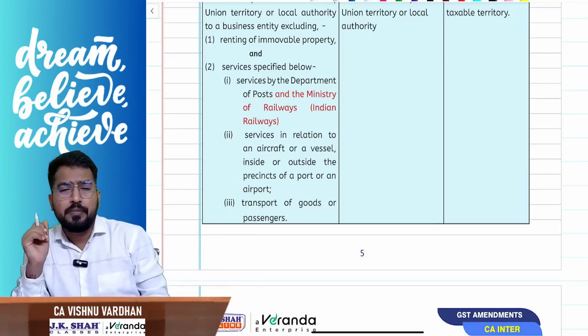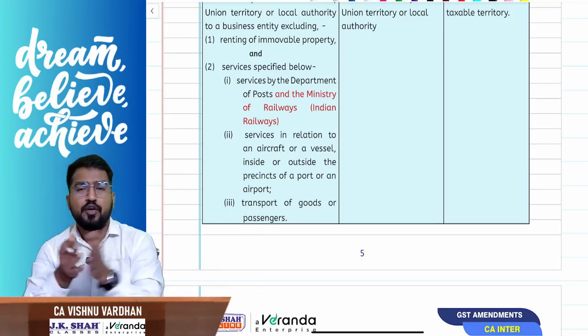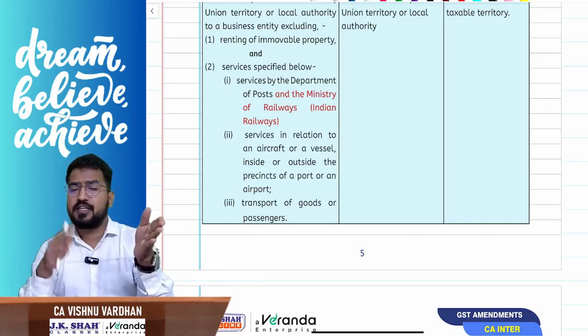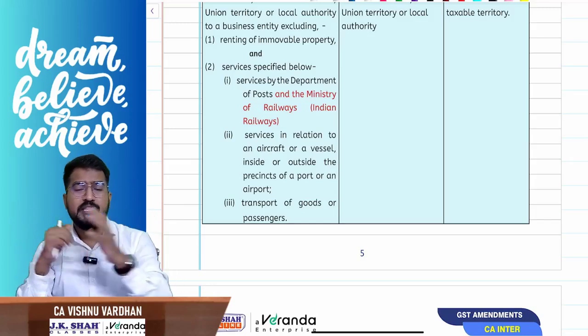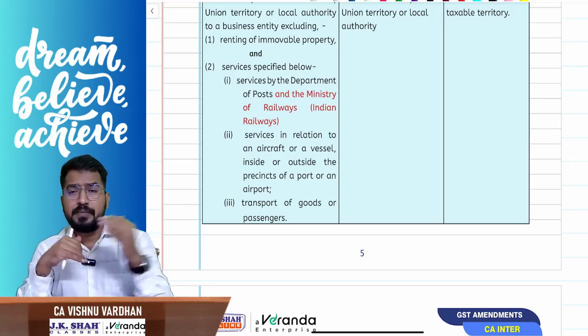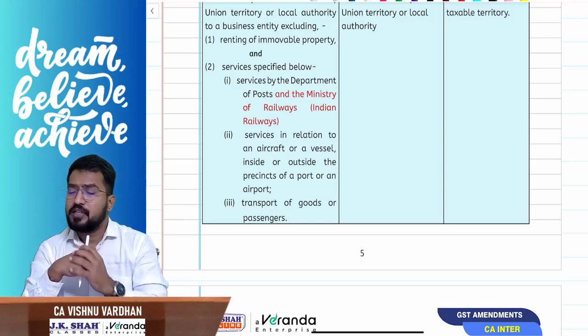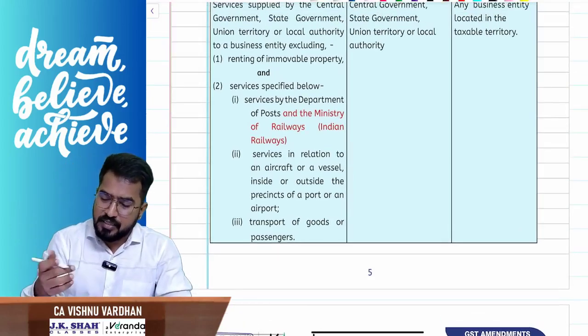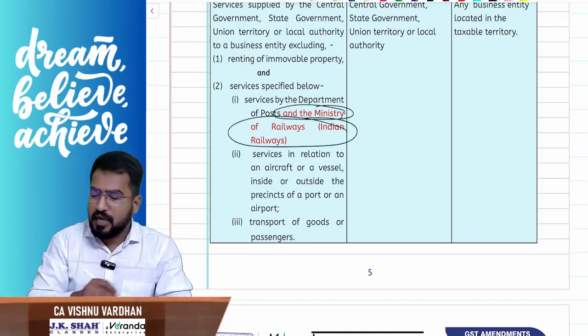If you remember, government services, RCM and exemptions combined discussion we have made during the lecture. Government will be having two types of customers. One is general public, the other is business entity. And all the government services to general public are exempt other than A, B, C, postal department, all that stuff. Correct? Do you remember Indian Railways? So here the same amendment, they are just again discussing. Along with postal department, they have added the word Indian Railways.